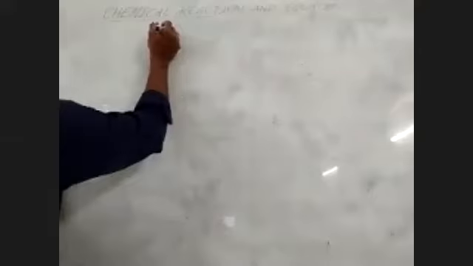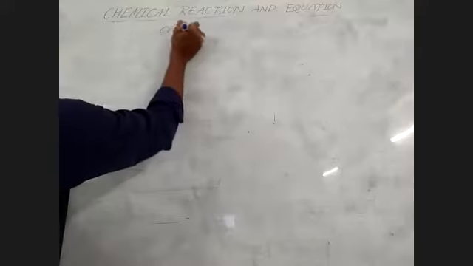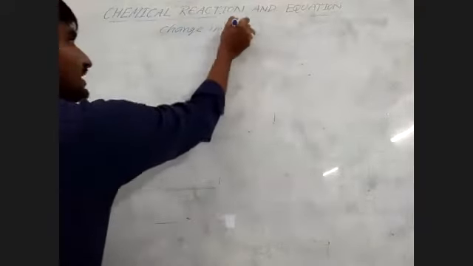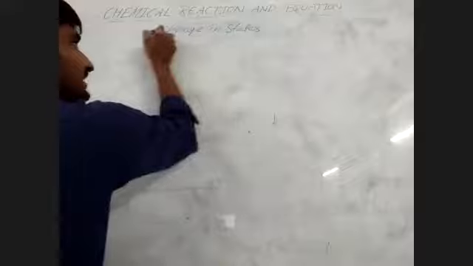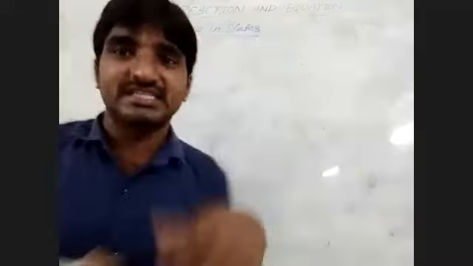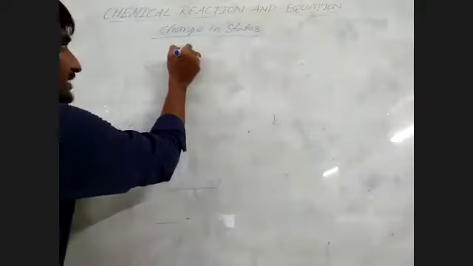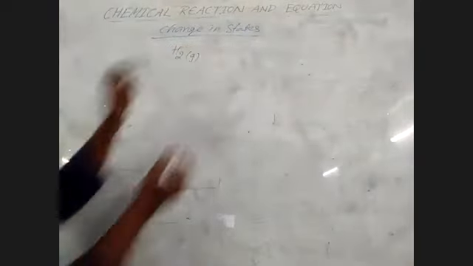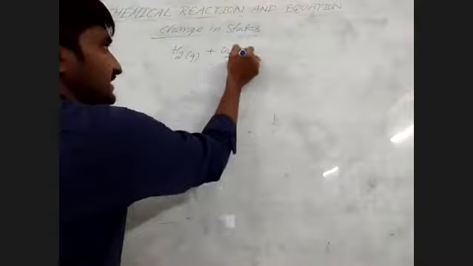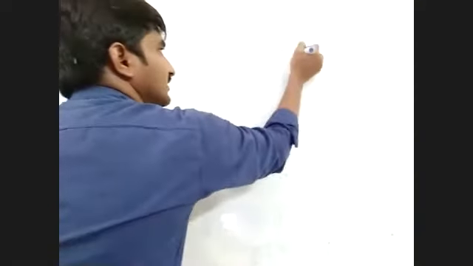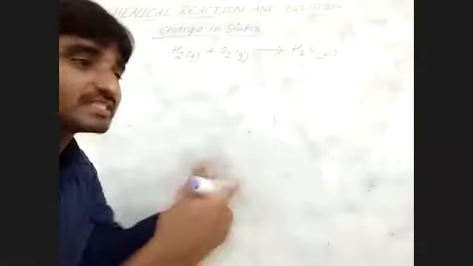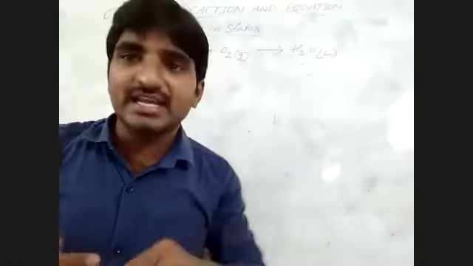Okay, right. First of all, just listen. Changing state. Whenever the state changes, that indicates a chemical reaction has taken place. For example, as I already told you, H2 is a gas, hydrogen is gaseous, and it reacts with gaseous oxygen to form water. This is a liquid state. So the state is entirely different, so a reaction has taken place.